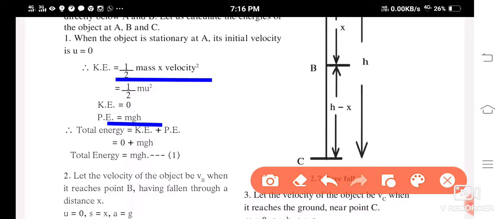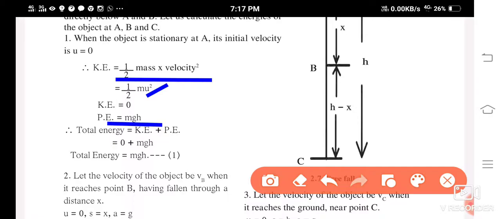Now here half mv square is half mu square, isn't it? Half mu square. Now u is 0, right? So half into 0 into anything is 0. So here there is no motion at all.